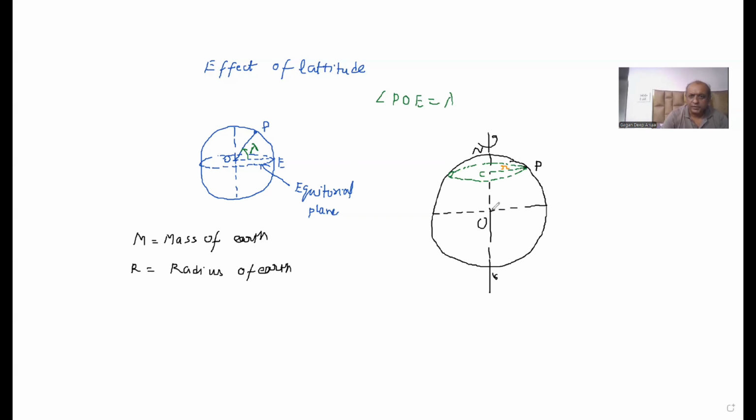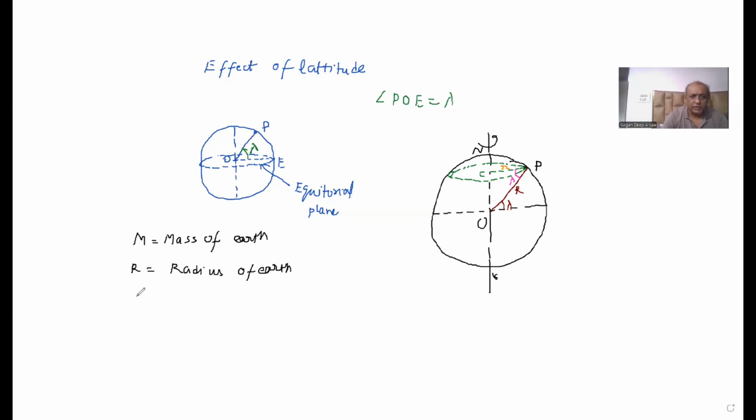If I join O with P, OP is equal to capital R, the radius of Earth. And the angle which this line joining this place with the center of Earth makes with our equatorial plane is lambda, our angle of latitude. If this angle is lambda, then geometrically we can easily infer that angle CPO will also be equal to lambda, right?